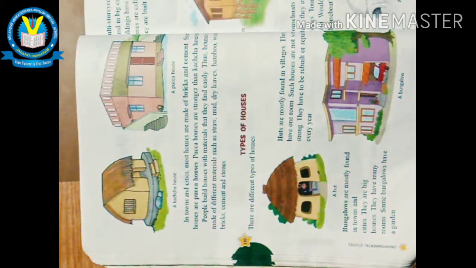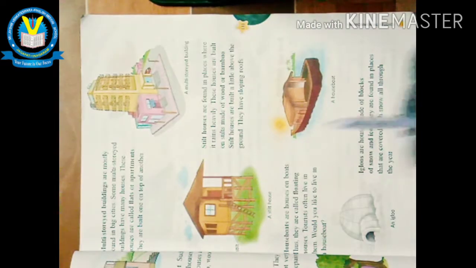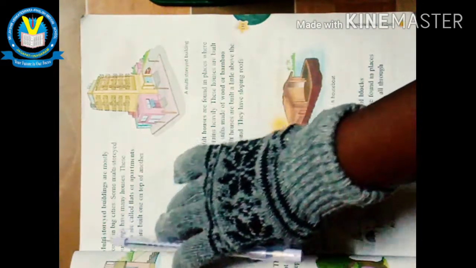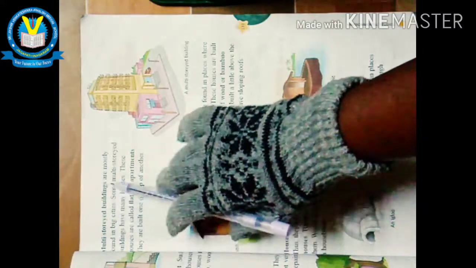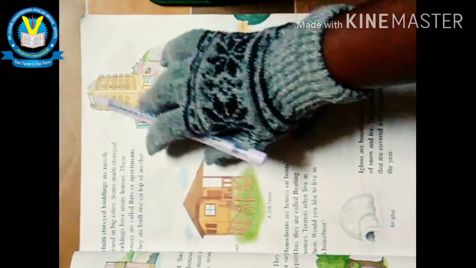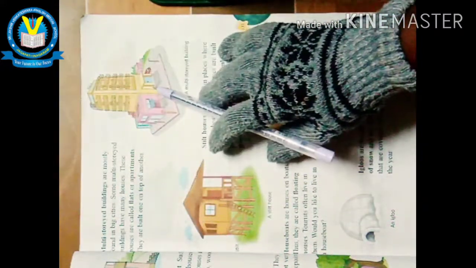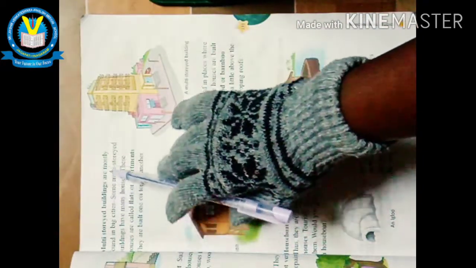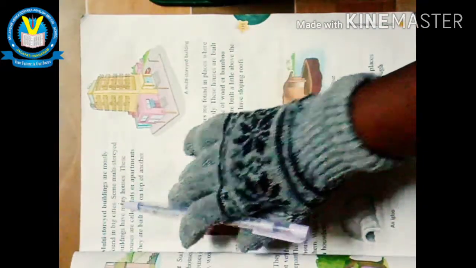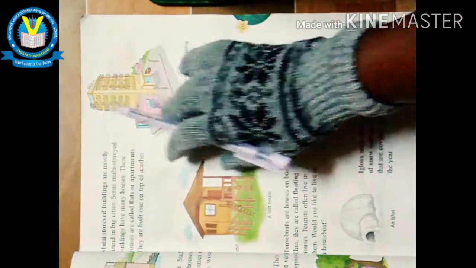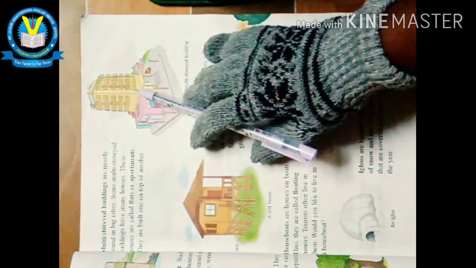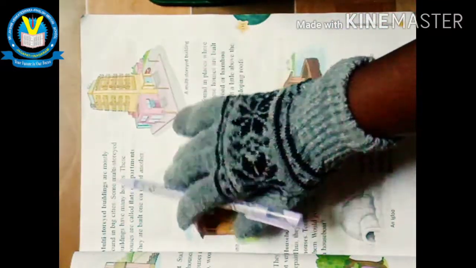Then, children, all of you look here. It is the multi-storied building. These types of buildings are mostly found in big cities. Some multi-storied buildings have many houses.